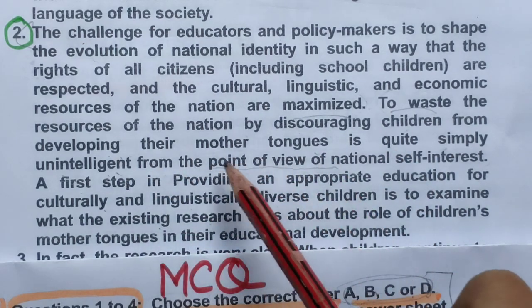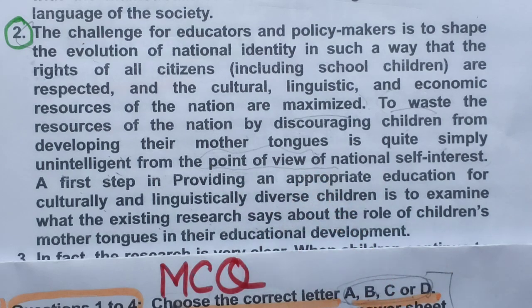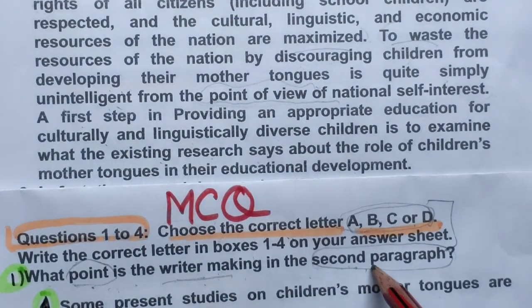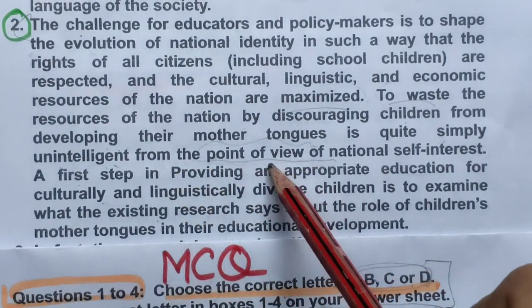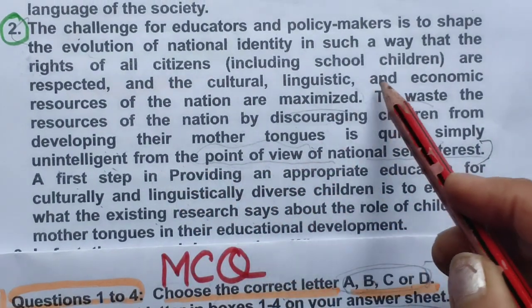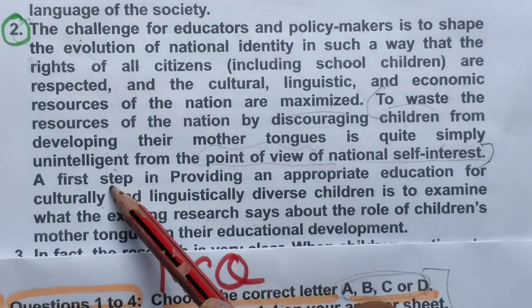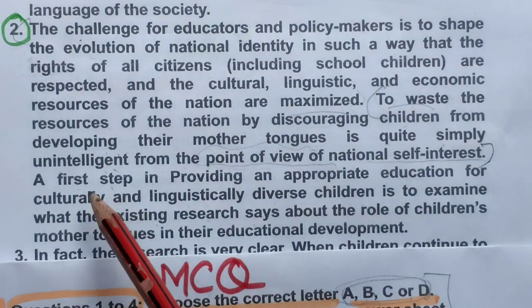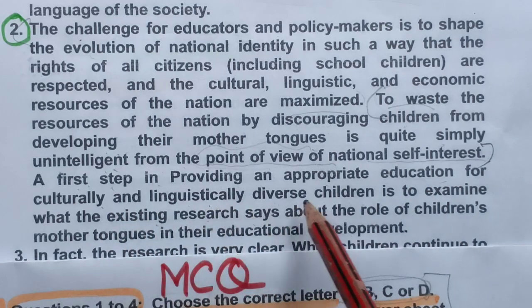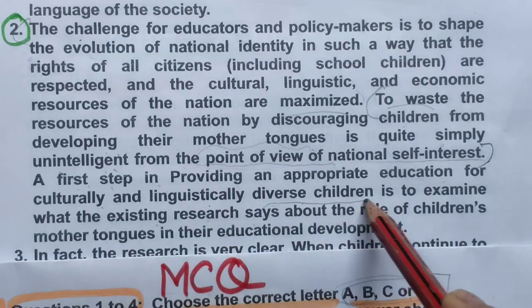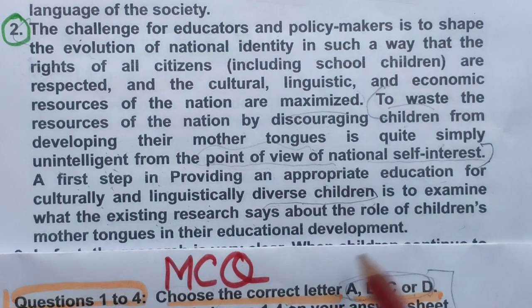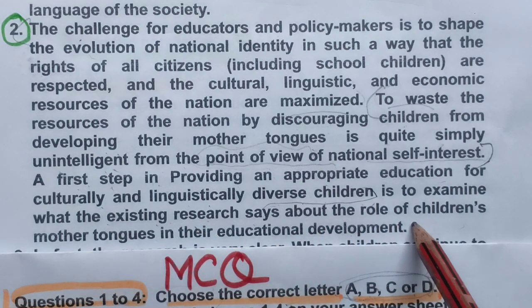Yes, this is the thing we were looking for. Point word is given. See this, what point is the writer making in the second paragraph? From the point of view of national self-interest. So we will just read it from here to here, and if you want you can read the next sentence also. A first step in providing an appropriate education for culturally and linguistically diverse children is to examine what the existing research says about the role of children's mother tongue in their educational development.